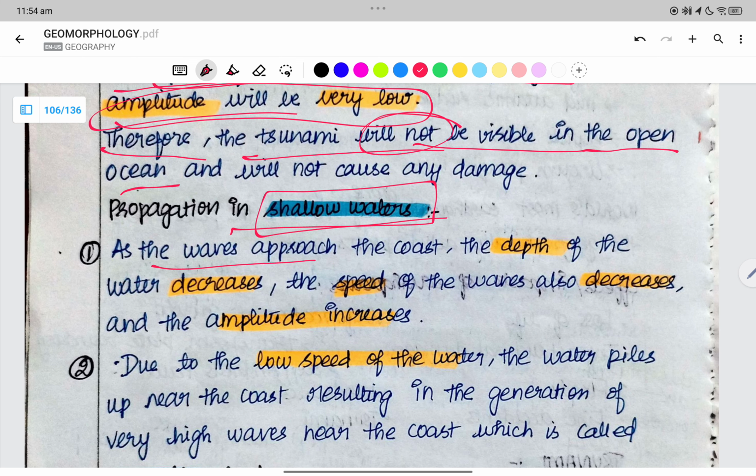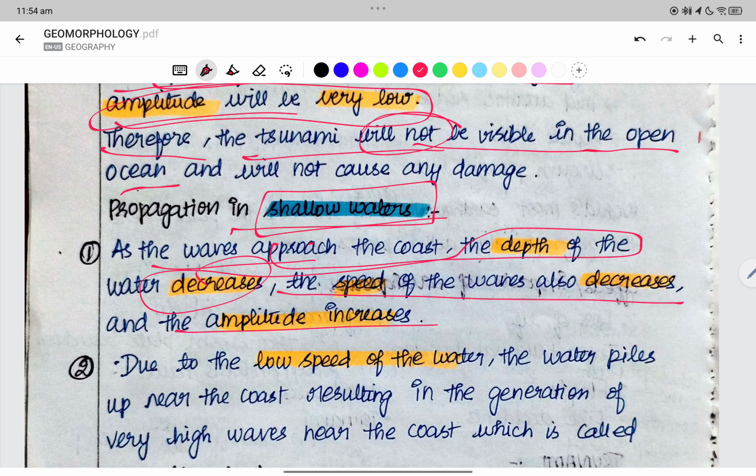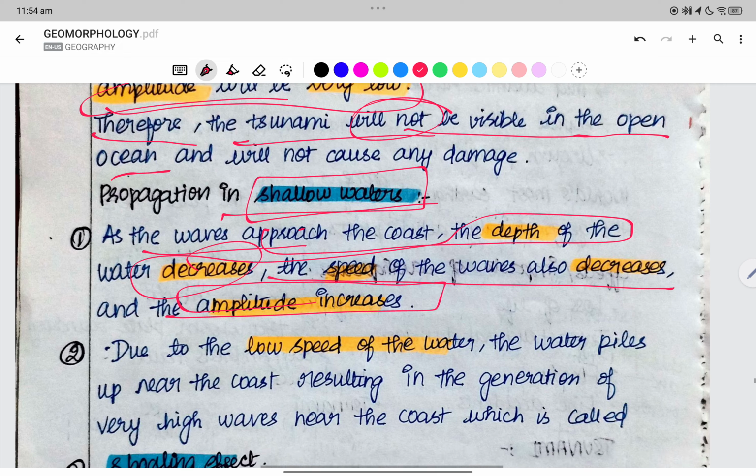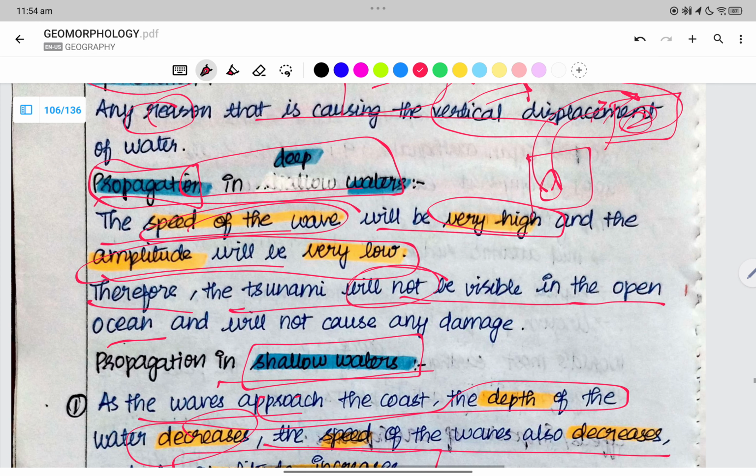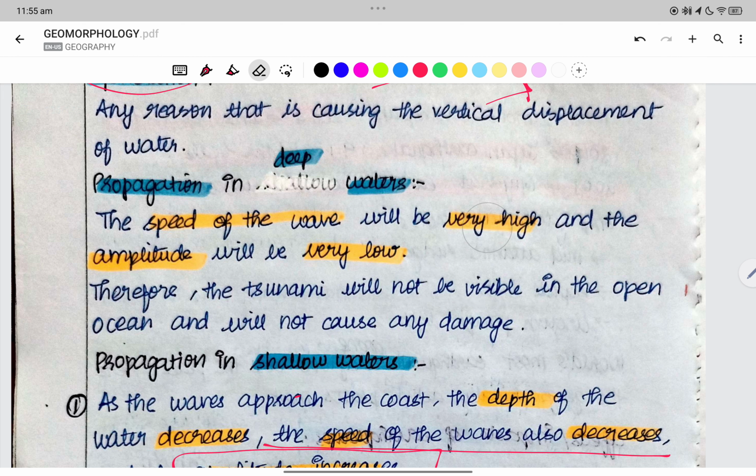Propagation in the shallow waters. As the waves approach the coast, the depth of the water decreases and the speed decreases, and the amplitude increases. When they are in the deep waters, the speed is very high and the amplitude is very low.